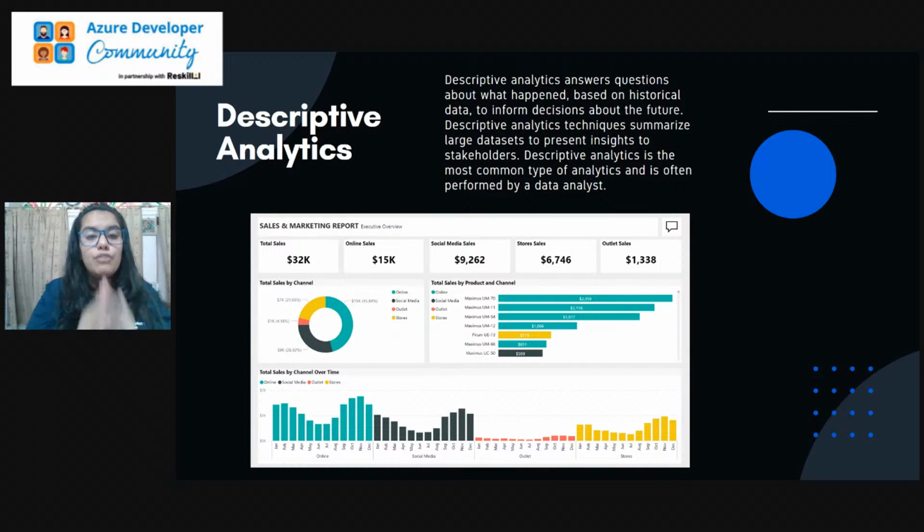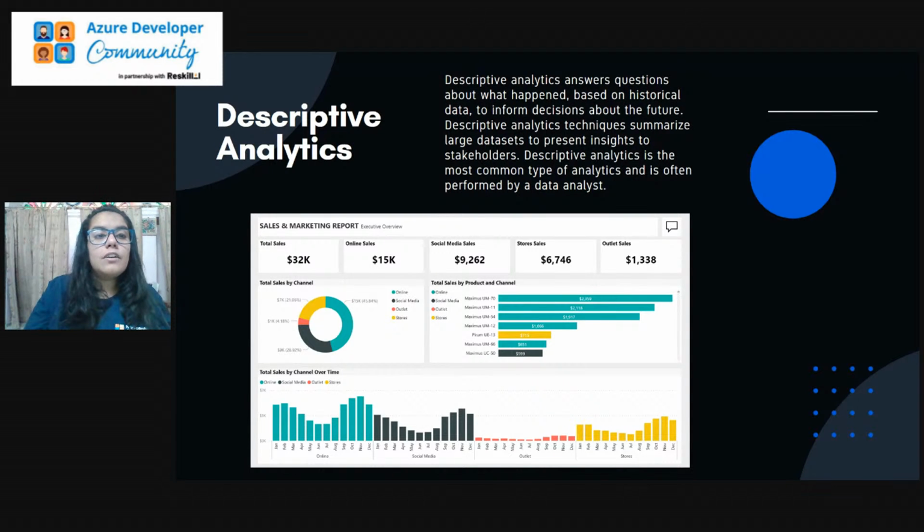Here, it collects information from the historical data, which is further used to work over the data that we will be using in the future, basically the effect of the data in the future. It summarizes a large data set to present the insights to the stakeholders. It is the most common type, because we use the historical data that we have to predict something that will happen in the future. So basically that is descriptive analytics.